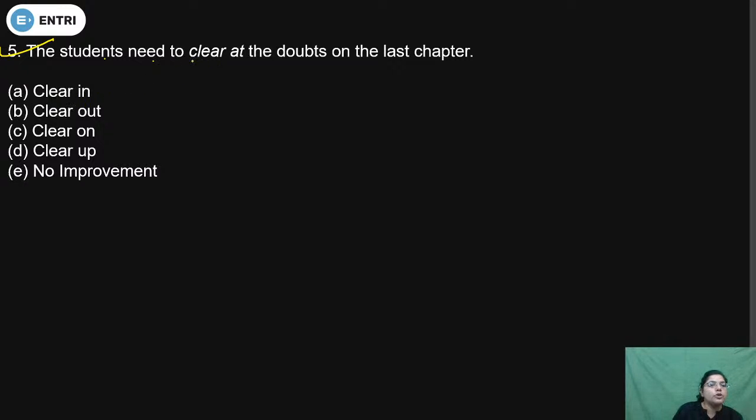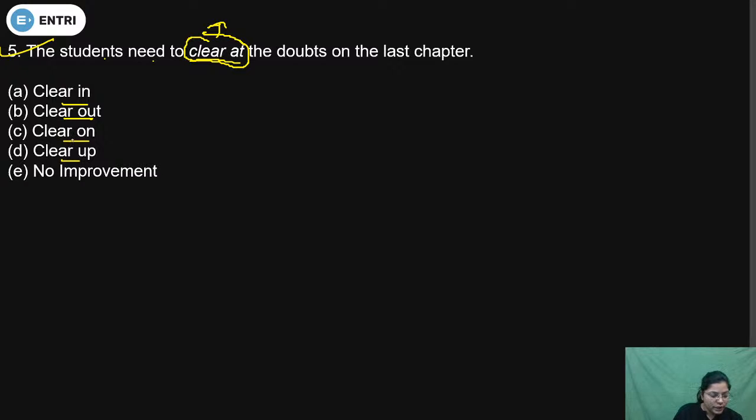First of all, we have to check whether clear at is correct or not, because this phrase is given. Just comment first, students: according to you, what will the answer option be? Clear in, clear out, clear on, clear up. So which one will be the correct answer option?